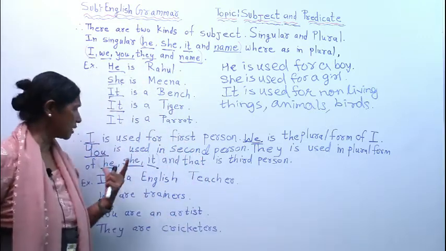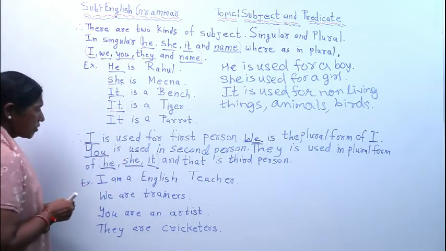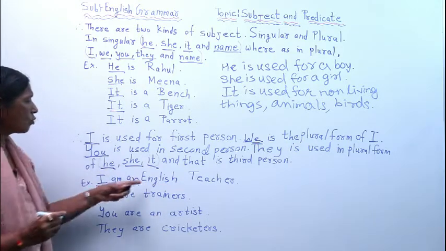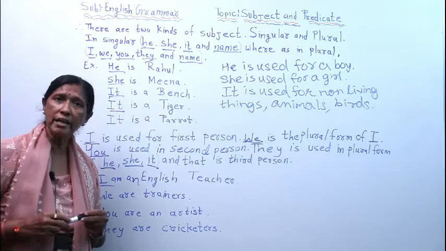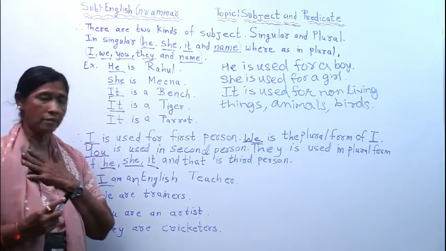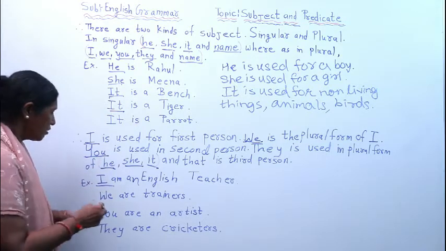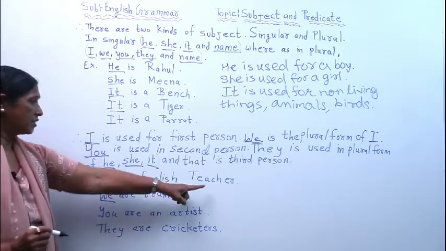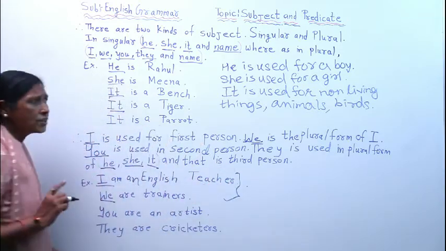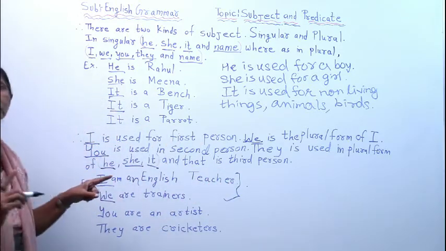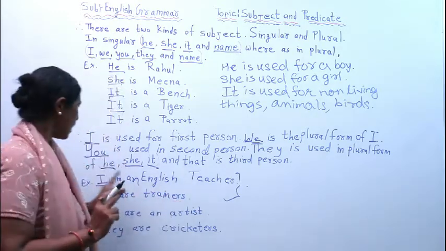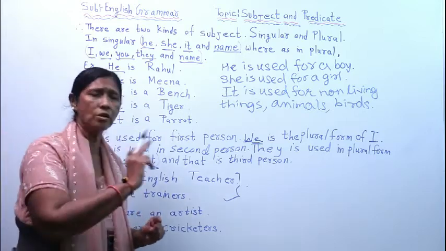Now I will give you some examples. Here I have written, I am an English teacher. So I, myself. Then we are trainers. These two are first person. But we is in first person plural form, and I is in first person singular form.